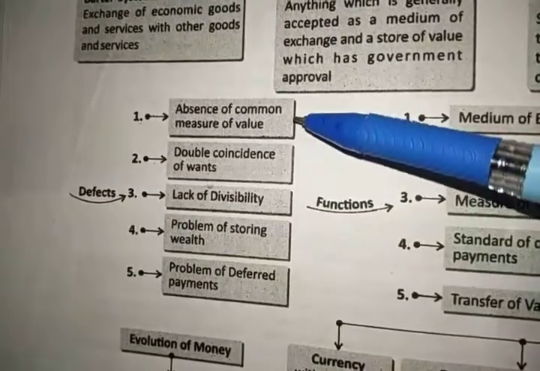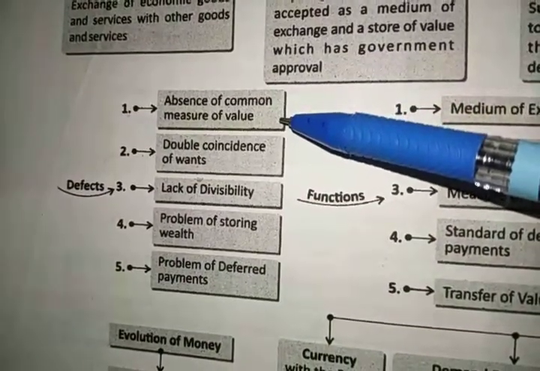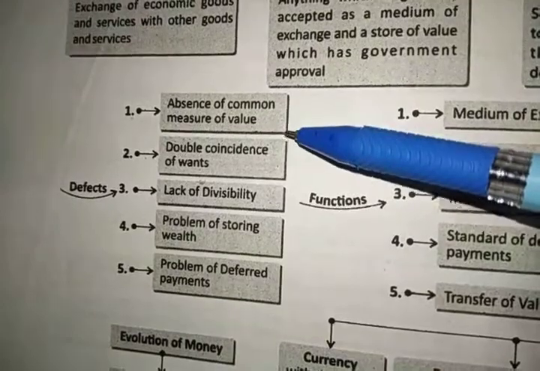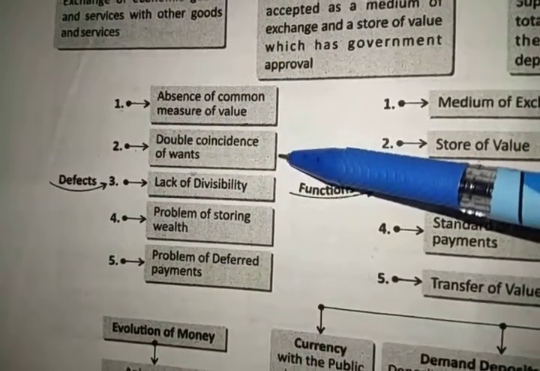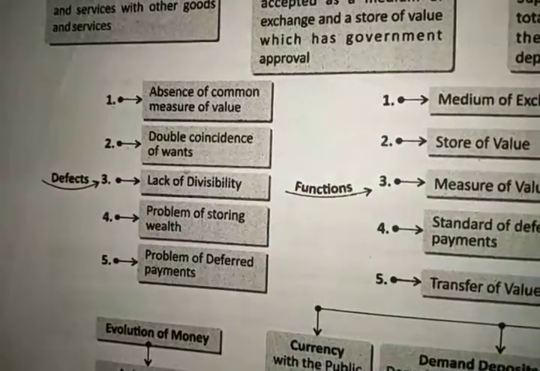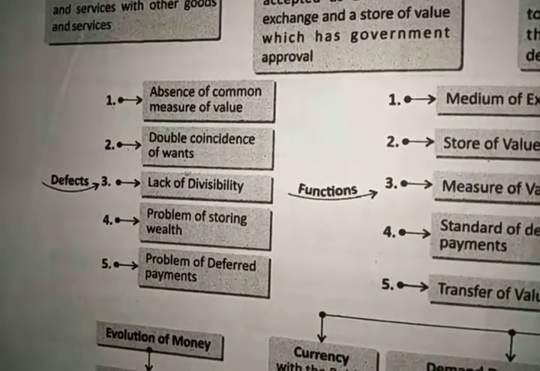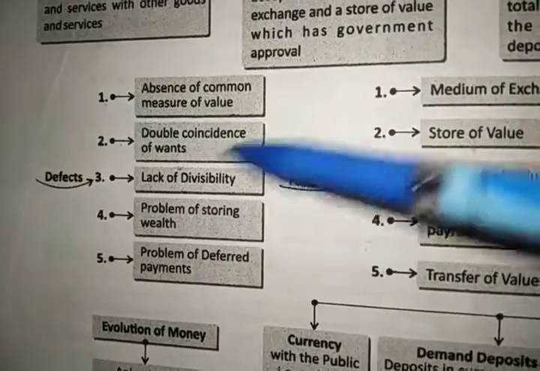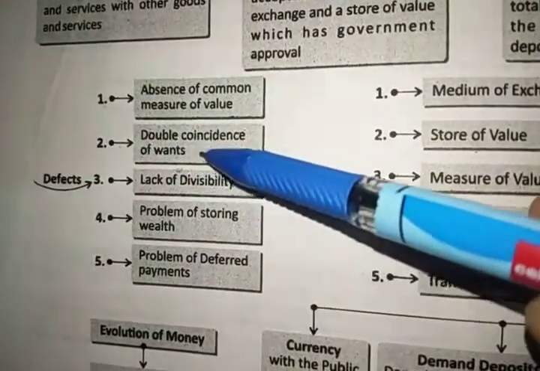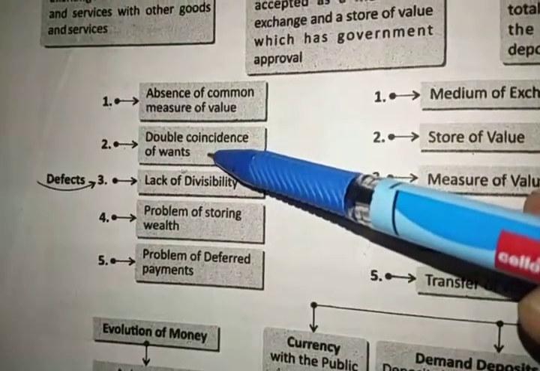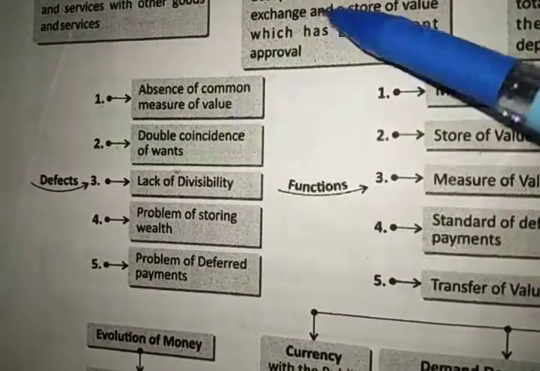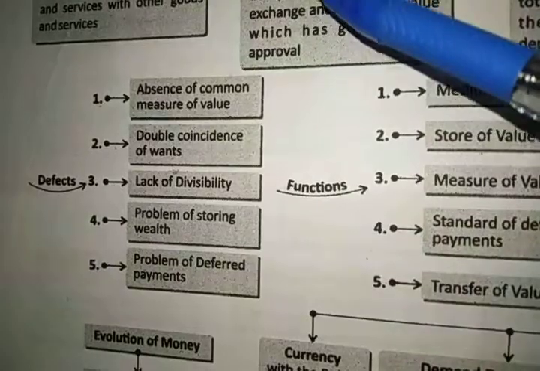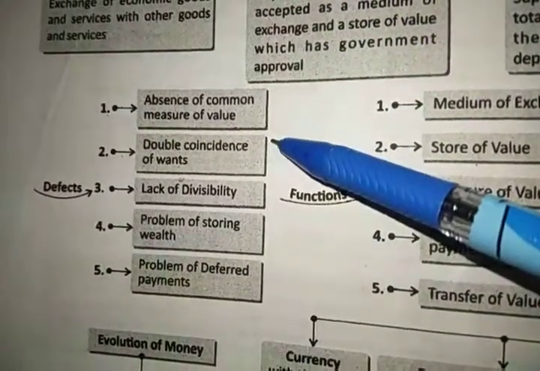The first is there was absence of a common measure of value. We cannot measure any of the products on a common scale. The second thing is there was a need of double coincidence of want, which means that the particular person who is going to buy or sell the product needs to check whether there is double coincidence of his want or not. Double coincidence of want means the thing that you are going to sell is the demand of the other, and the thing that the other is going to sell is the demand of yours.